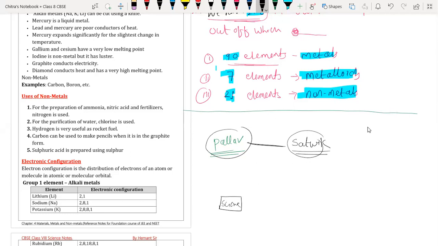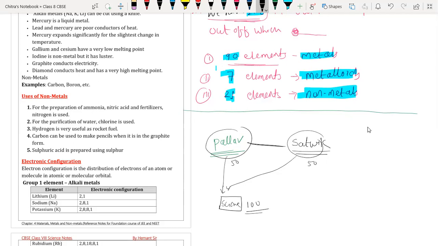From there they went to a bookstore in order to buy the science book. But Pallav had 50 rupees with him, and Satvik also had 50 rupees. But the science book price was 100 rupees.